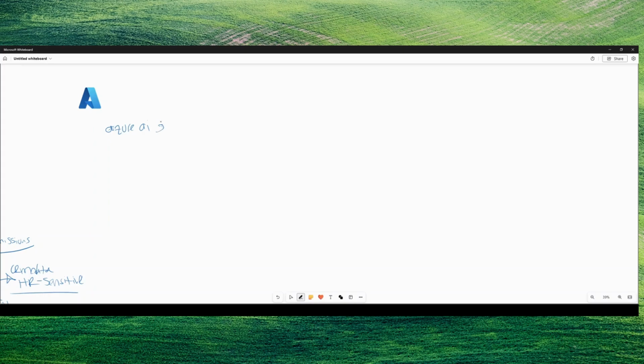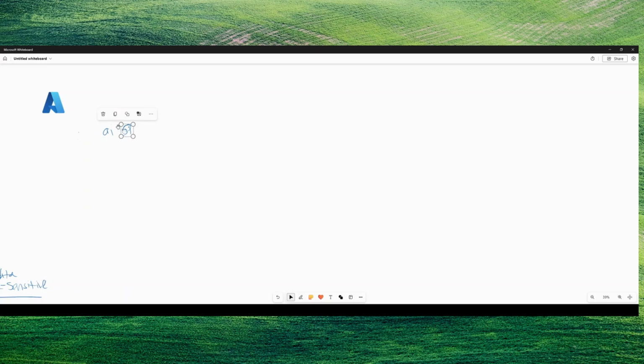Now, the reason I'm bringing up Azure's AI Studio, and I'm sorry that this is looking tacky here, let me do some erasing, is because when we're going to an IaaS provider, whether that's Azure or GCP, this could be a number of areas.